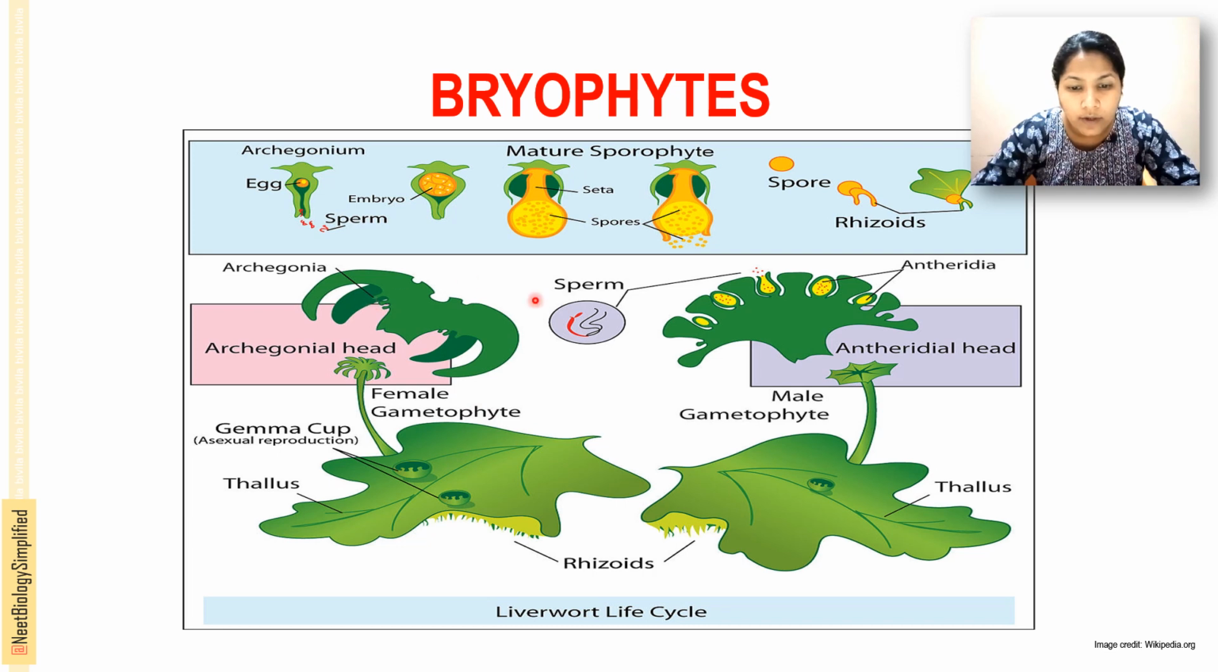Once the sperm from the antheridium is released into the water and comes in contact with the archegonium, what will happen? The sperm comes in contact with the egg and forms the embryo. This embryo matures and forms a sporophyte, and it produces the spores. These spores are haploid and are released, and they germinate to form the gametophyte. Okay, that's the life cycle of the liverworts.